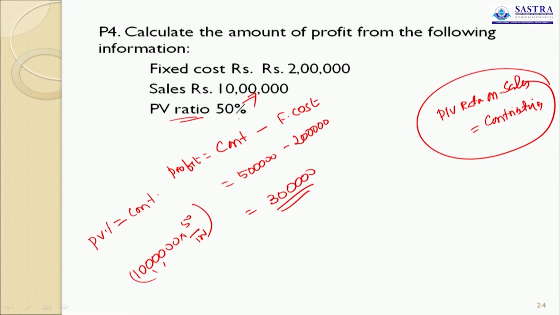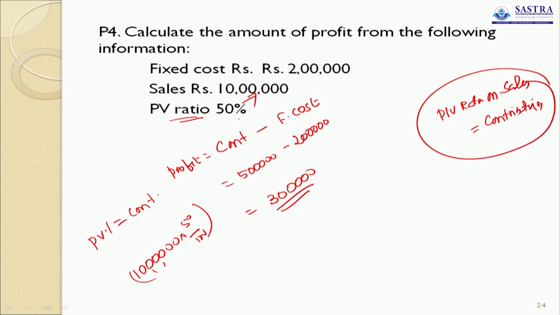Because PV ratio is the relationship between contribution and sales, usually it is calculated in terms of percentage. The difference between sales and variable cost in terms of rupees is called contribution.